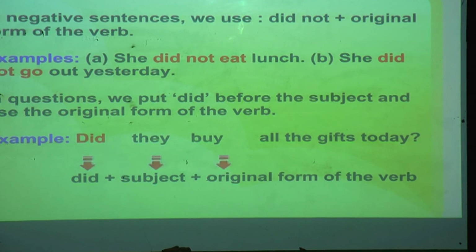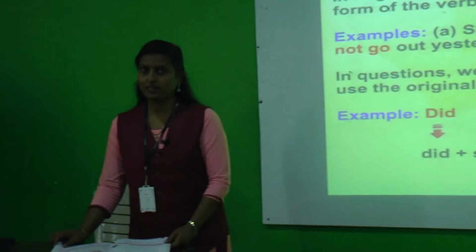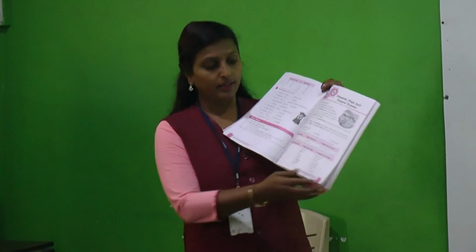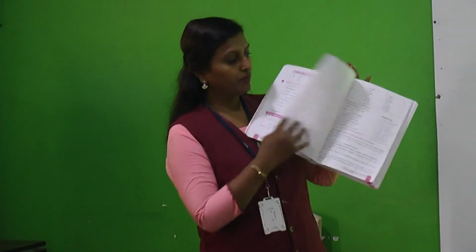So in this way we have finished with our today's lesson, that is simple past tense. So students, in order to understand how to make the simple past tense form of a verb, again I will repeat, page numbers 53, 54 and 55. Can you see this middle column? You have to learn it by heart, then only you will be able to change any verb into its past tense form.